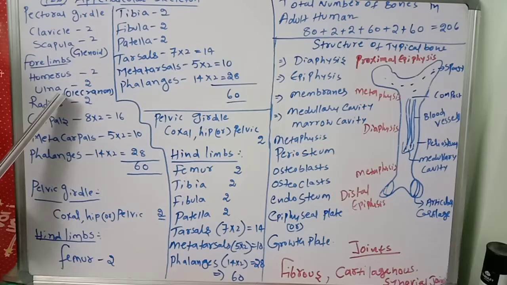The process at the upper end of the ulna, what do you call it? That is the olecranon process, at the upper end of the ulna, which forms the pointed portion of the elbow.